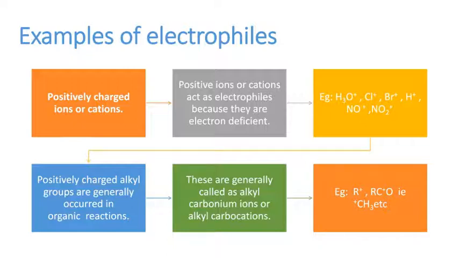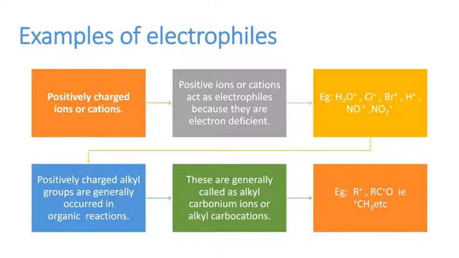So electrophiles are the cations which are electron deficient. That is, these are the species or the ions which have positive charge. They possess positive charge and they are electron deficient compounds. Because of that reason, they are called electrophiles. And next one is positively charged alkyl groups, which generally occur in organic reactions.